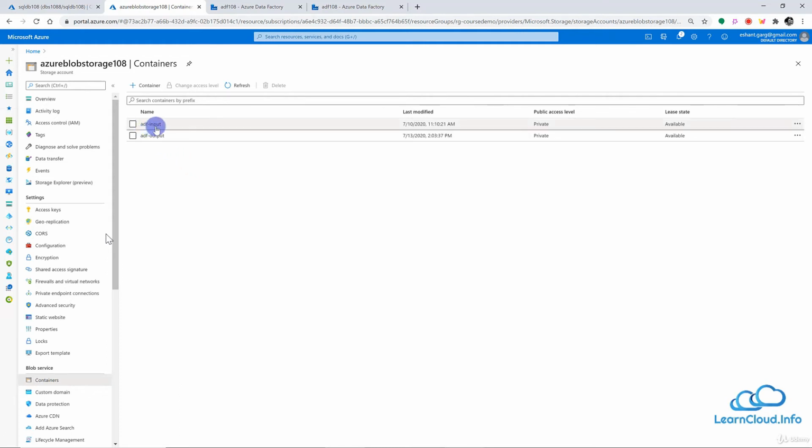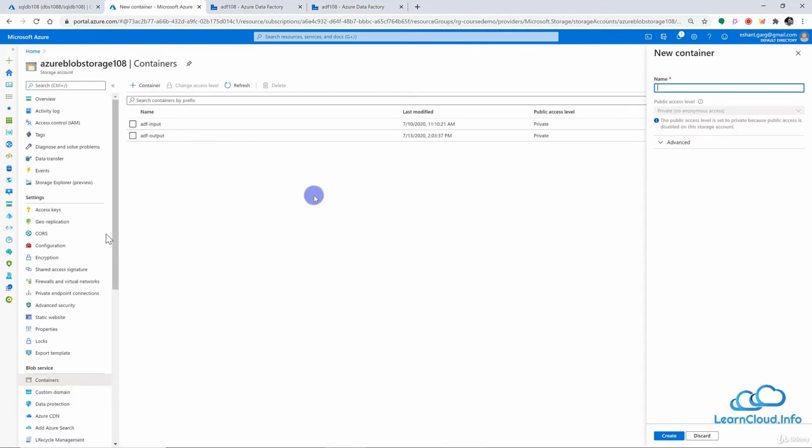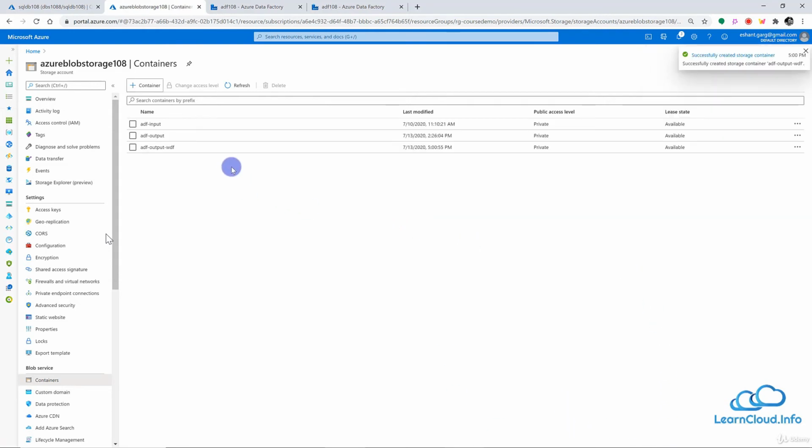And we have one container here, ADF input, and we have two files here. So in this demo, I'm going to read the product.csv file, and I will possibly make some changes in rows or maybe in columns. We will decide at that time. And finally, I will save my output into another folder. Let me quickly create this container here, output wrangling data flow. All right, so I will save my output into this container.